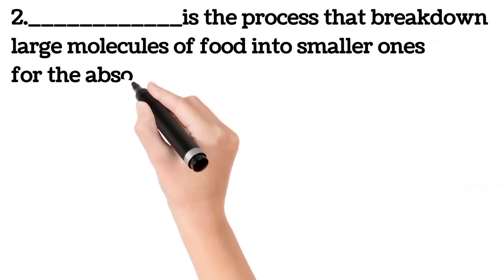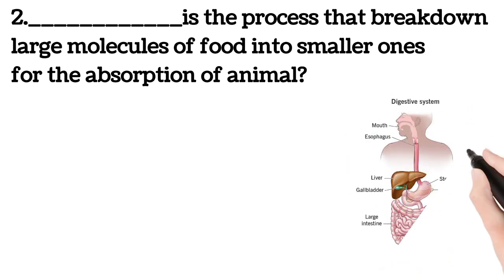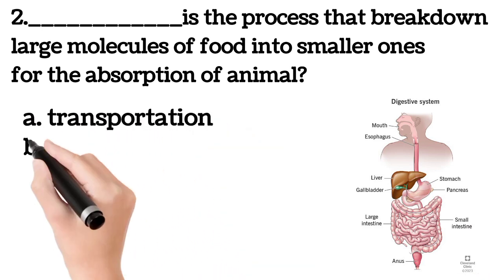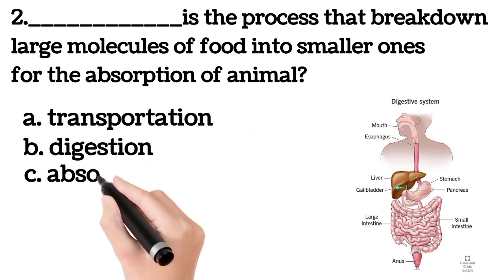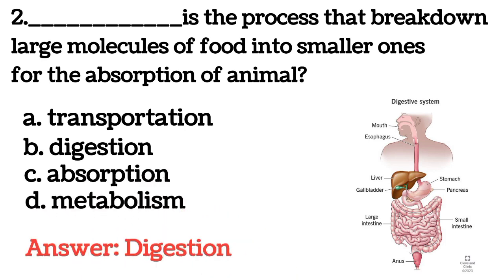Question 2. Digestion is a process that breaks down large molecules of food into smaller ones for the absorption of the body. A. Transportation, B. Digestion, C. Absorption, D. Metabolism. The answer is digestion. So generally, digestion is a process that involves the breaking down of large molecules of food such as proteins, carbohydrates, lipids into smaller ones for the absorption of the body. So the answer is digestion.